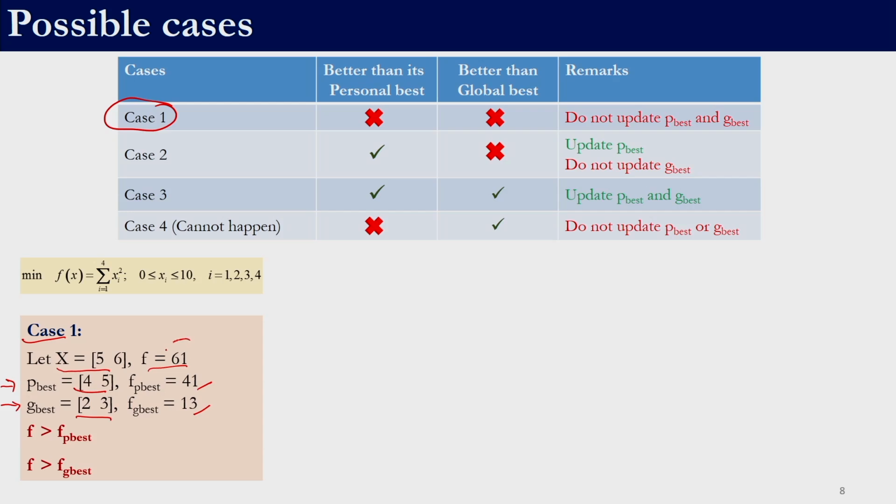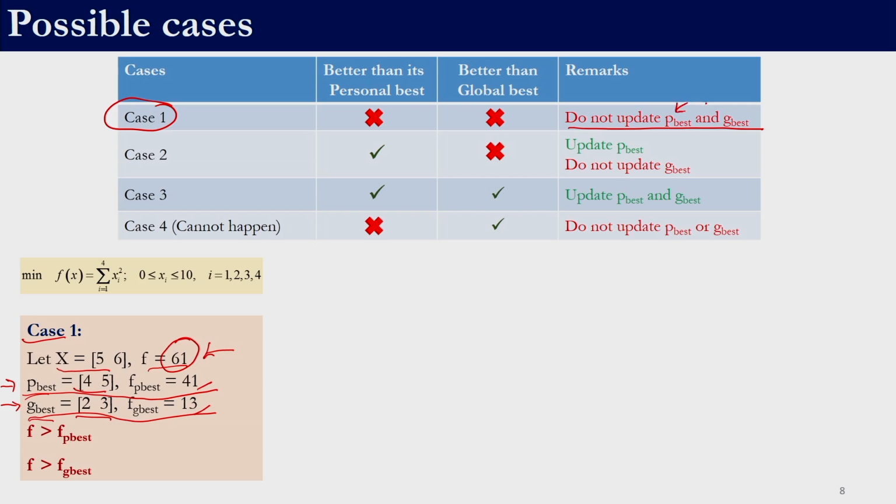So, now if we see, this new solution has an objective function of 61, and we are talking about a minimization problem. So, this 61 is neither better than 41 nor better than 13. So, this solution will enter the population, but we will not update the P best or the G best, because this is not the best position obtained by this particle so far, because 4, 5 was a better position. So, we will retain this P best and FP best, and similarly since it is not better than this G best, we will retain the current G best and F best. So, in this case we are not supposed to update the F best or G best.